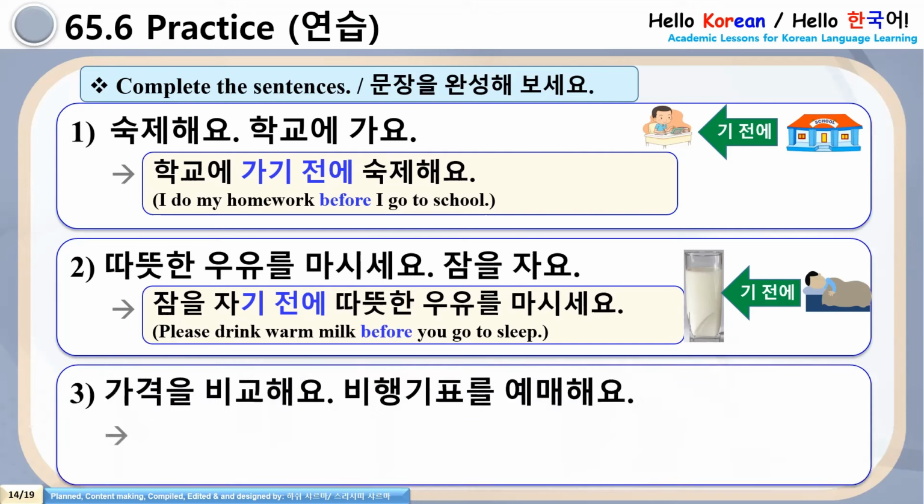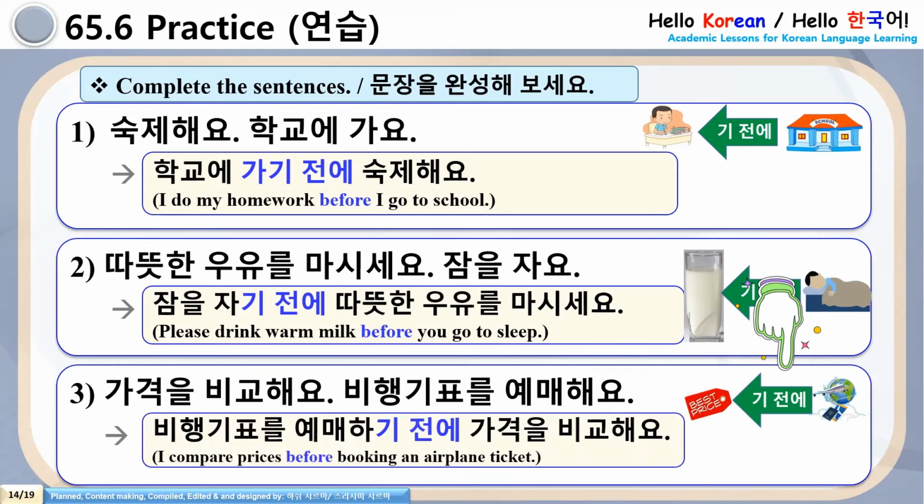Number 3. 가격을 비교해요. 비행기 표를 예매해요. So before buying an airplane ticket, I compare the prices. So see here, 비행기 표를 예매하기 전에 가격을 비교해요. Now, practice is clear, 여러분. Are you getting the main point or not? 네, 감사합니다.